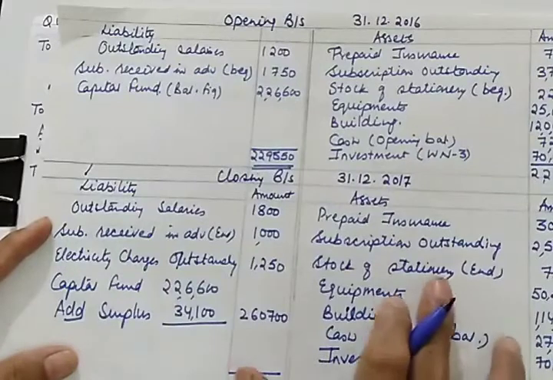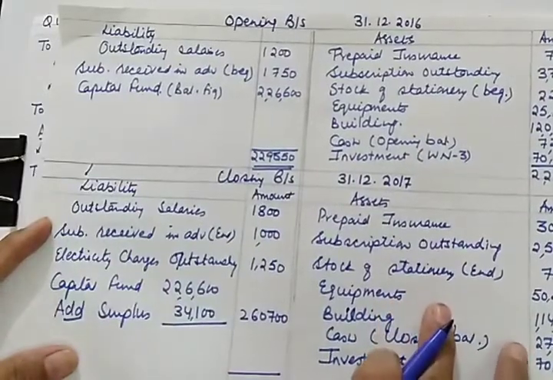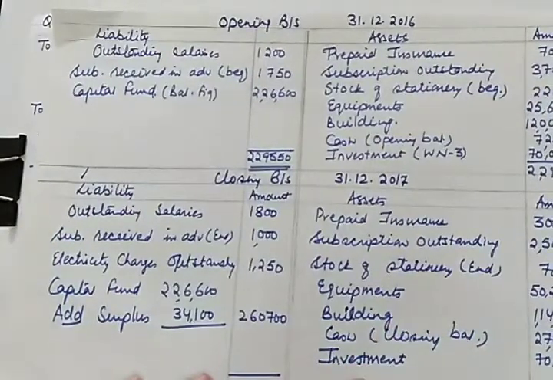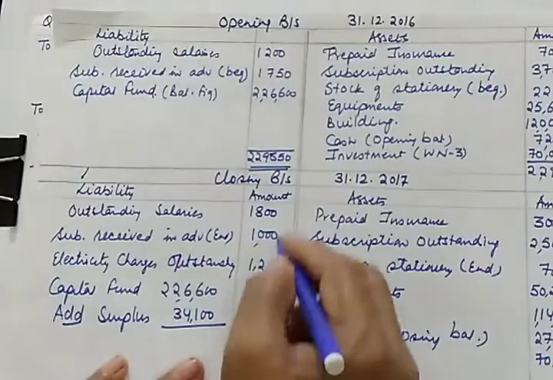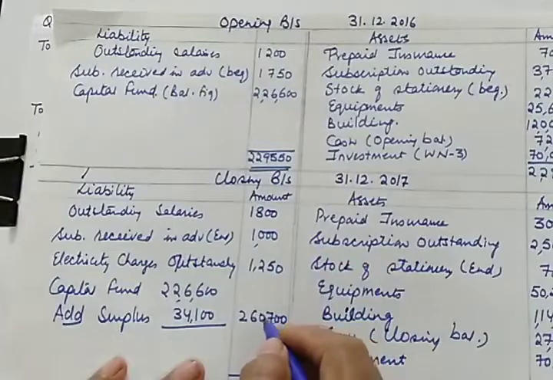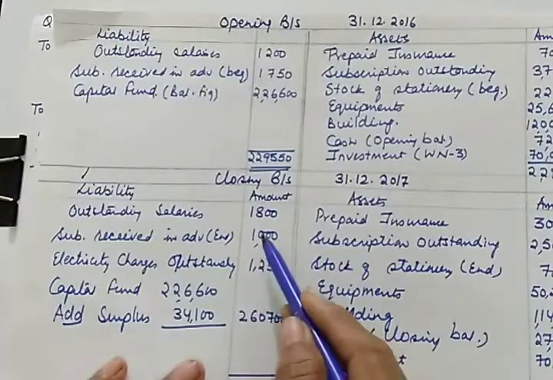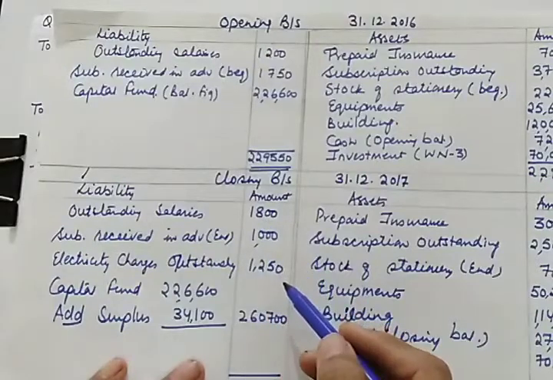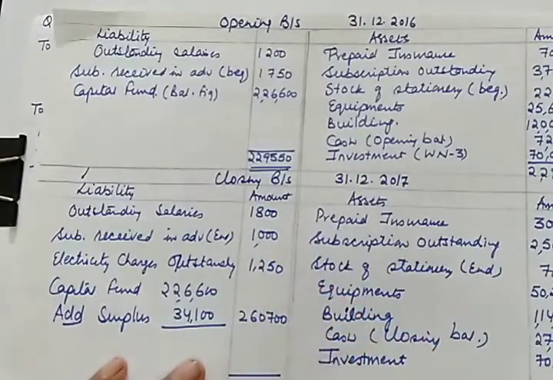Now let us total both the sides. Prepaid insurance, subscription, stock, investment, then cash, building and equipments. Yes. So the total of this side is 2 lakh, and here 1,800, 1,000, 1,250. So this is 260, 261, 262, 263, and this is 2,63,000 plus 1,750. So this is 2,64,750.